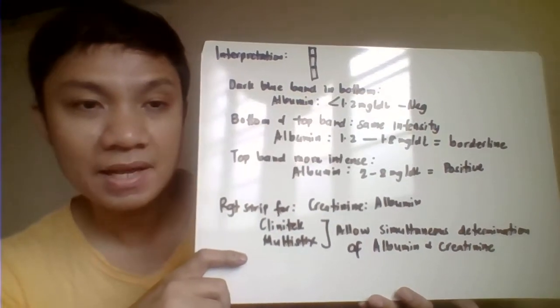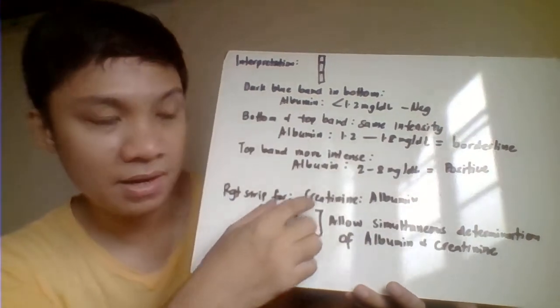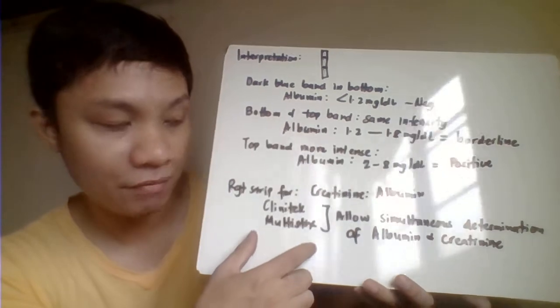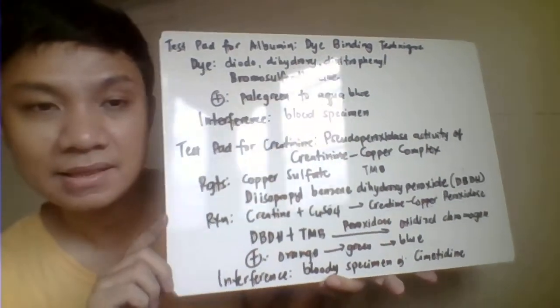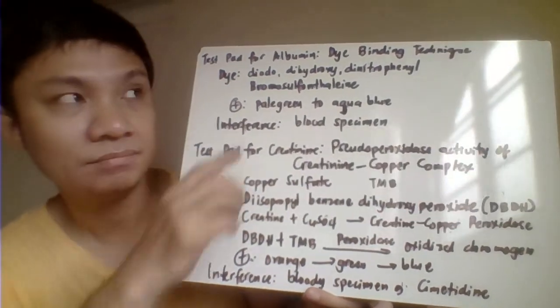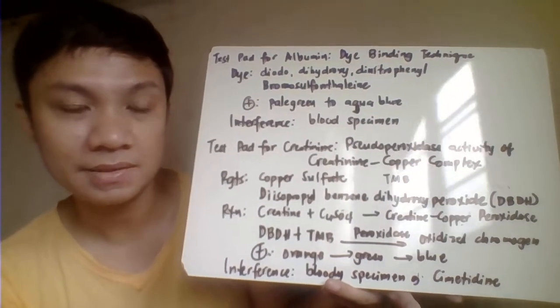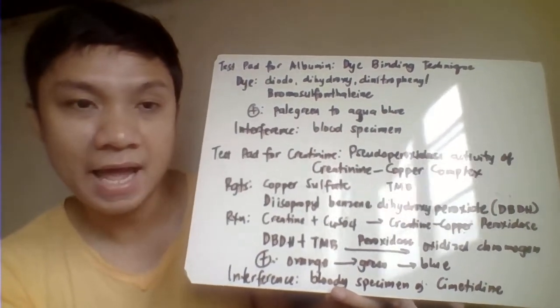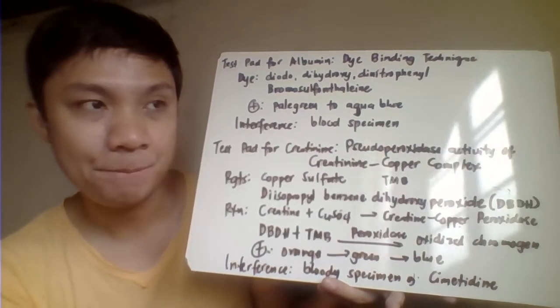Sample of your test brand here, which has this simultaneous measurement of both your creatinine and your albumin: we have your Clinitek, and we also have your Multistix reagent strip. We have here the test pad for the albumin in your Clinitek and your Multistix. The test principle of this makes use of the dye binding technique instead of the usual